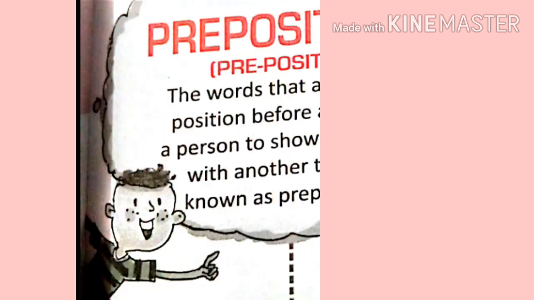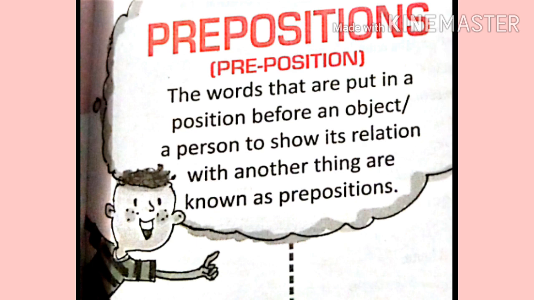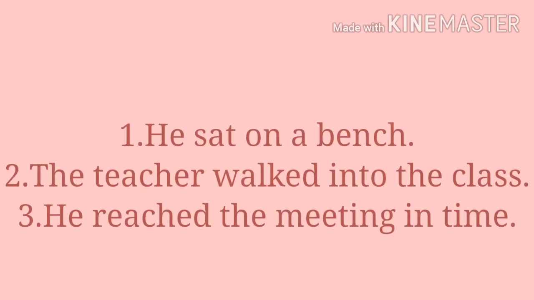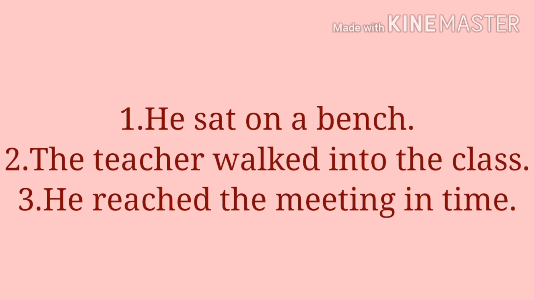Preposition means before position. The words that are put in a position before an object or a person, to show its relation with another thing, are known as prepositions. So, a preposition is placed before a noun or a pronoun. The other word can be a noun, a verb or an adjective.